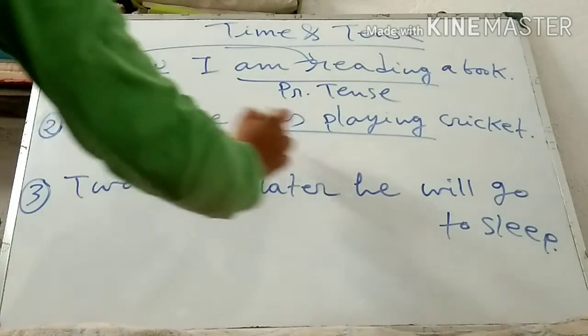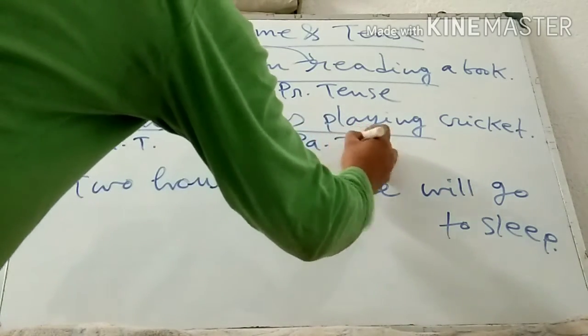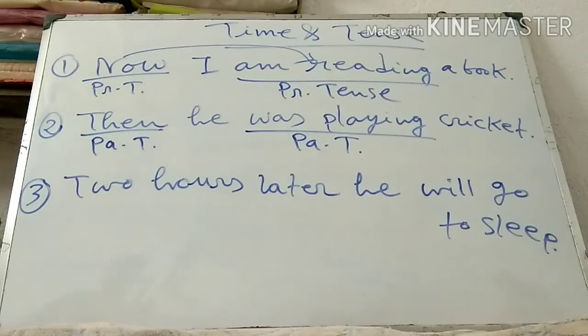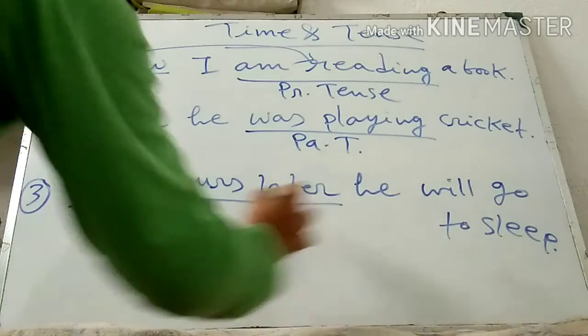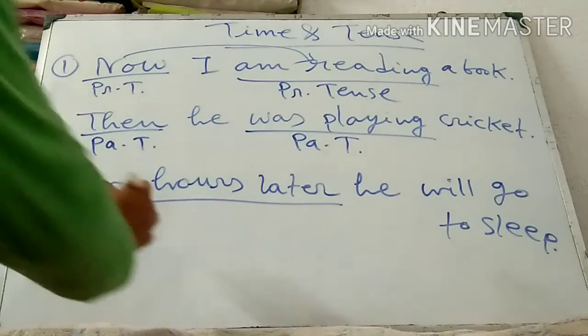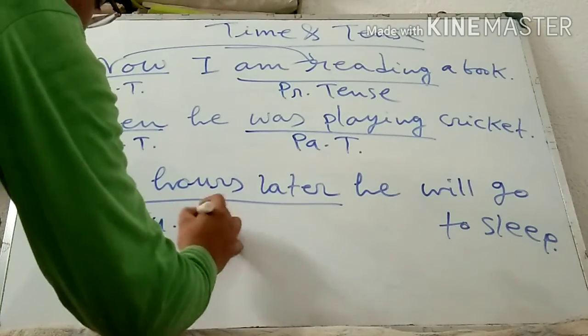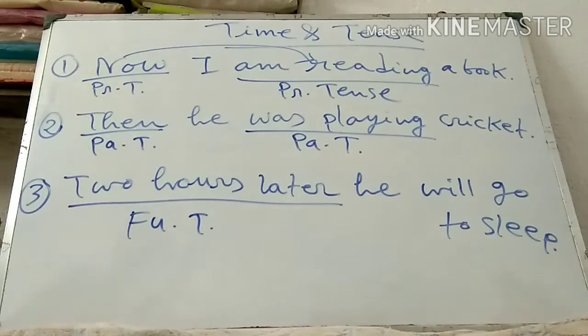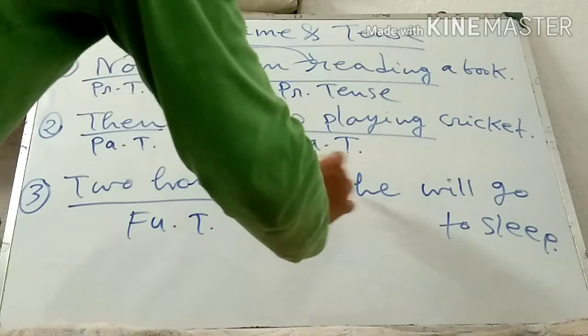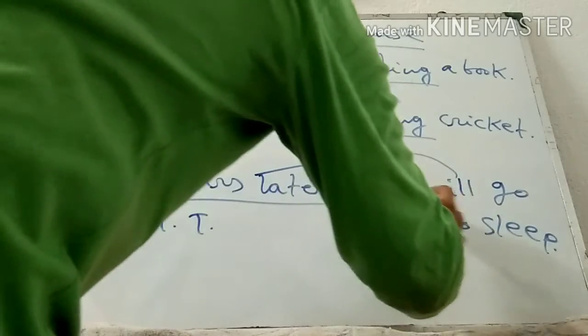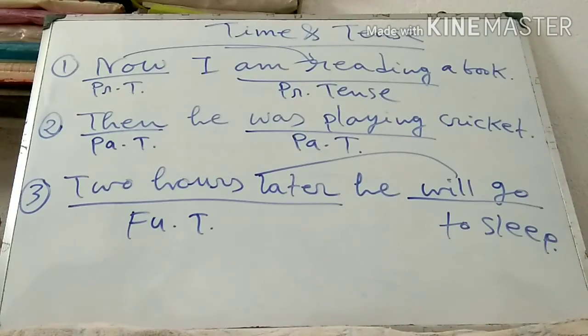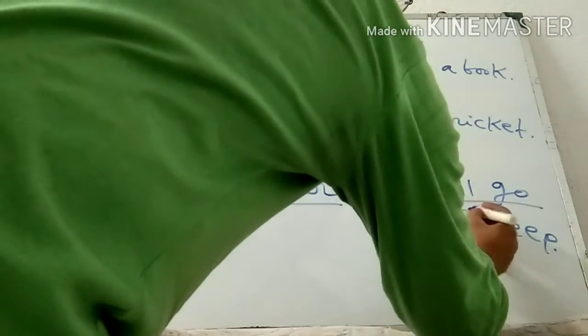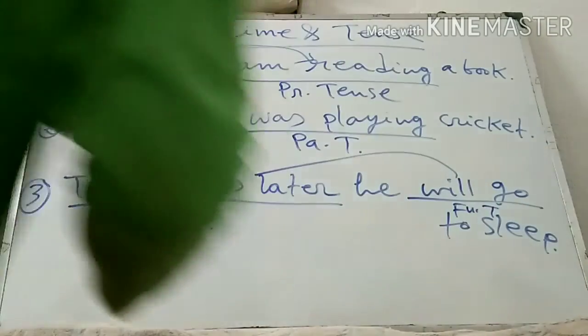That means it is past tense. Thereafter, when I am using two hours later, he will go to sleep. Two hours later is indicating future time. And according to this future time, the form of the verb is will go. It is called future tense.